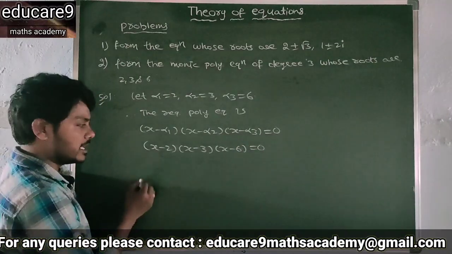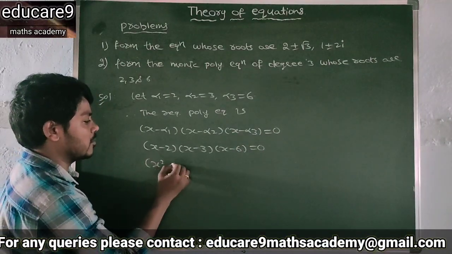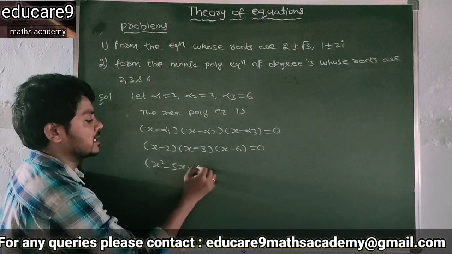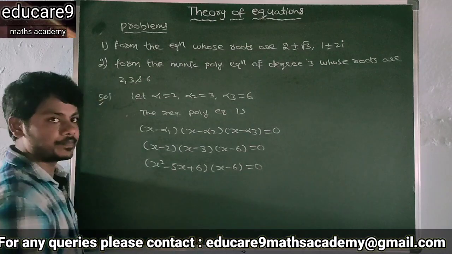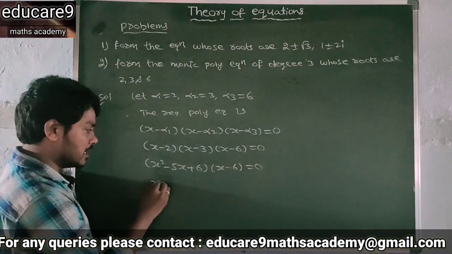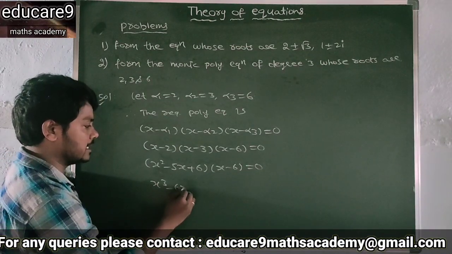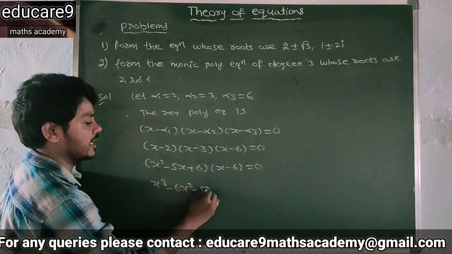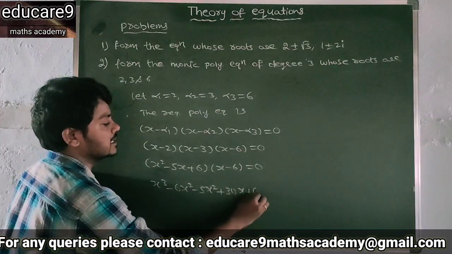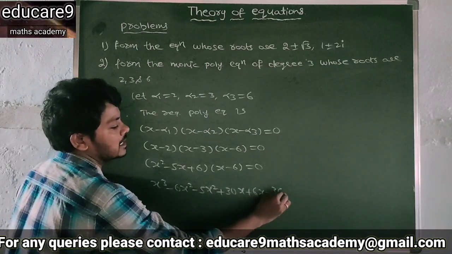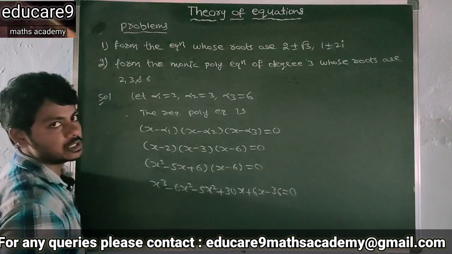So clearly this is x square minus 5x plus 6 into x minus 6 is equal to 0. Now again this is x cube minus 6x square minus 5x square plus 30x plus 6x minus 36 is equal to 0.